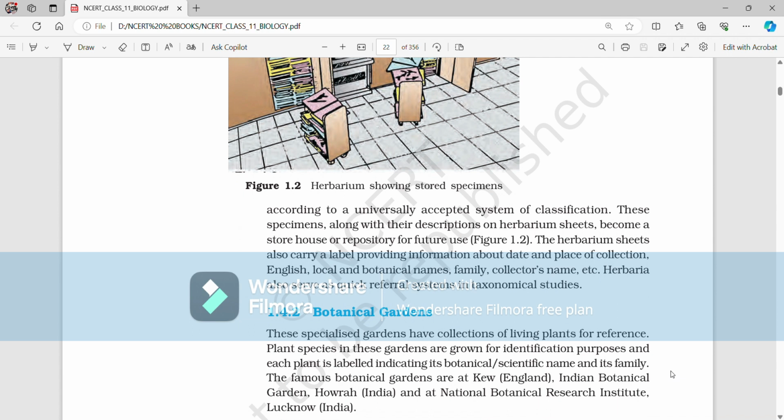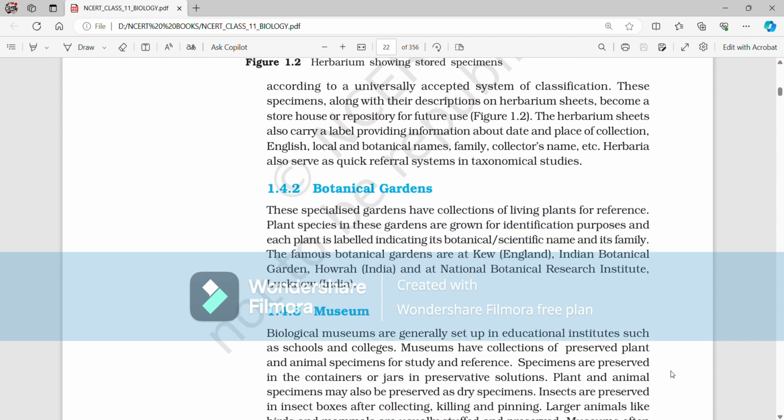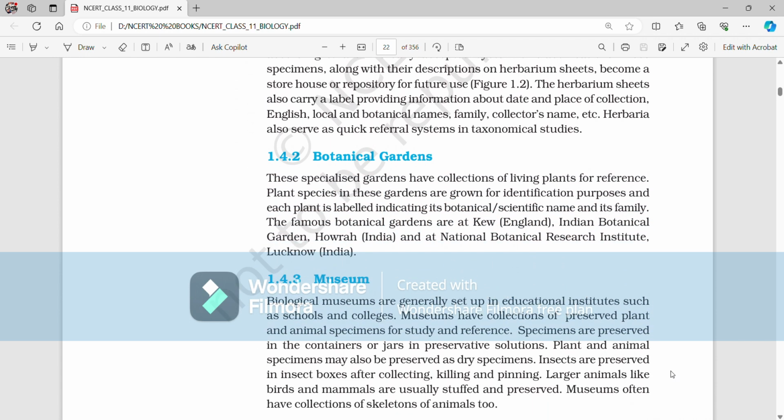1.4.2 Botanical Gardens. These specialized gardens have collections of living plants for reference. Plant species in these gardens are grown for identification purposes, and each plant is labeled indicating its botanical scientific name and its family. The famous botanical gardens are Kew, England, Indian Botanical Garden, Howrah, India, and National Botanical Research Institute, Lucknow, India.